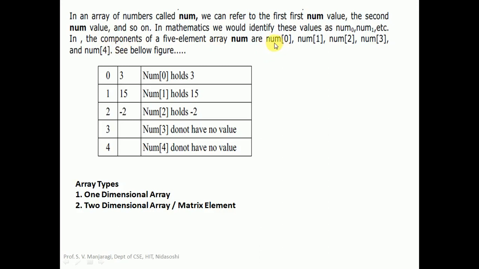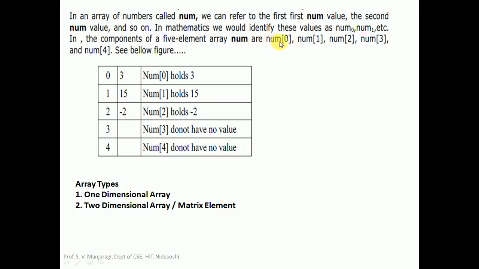If you look at this notation, it begins with the array name. Array name is taken as num here, and within a pair of square brackets we take the integer value, that is nothing but the array index. It is called the array index or array subscript. This array index always starts at 0. So the first element of the array num is indicated as num of 0.